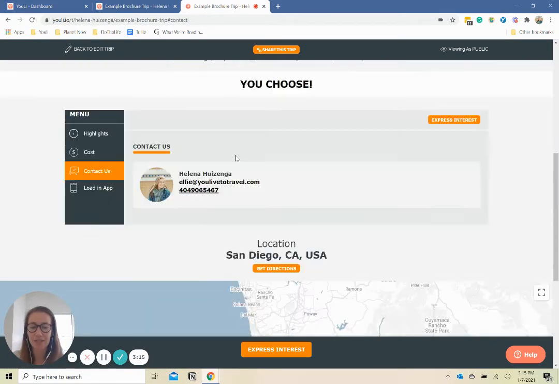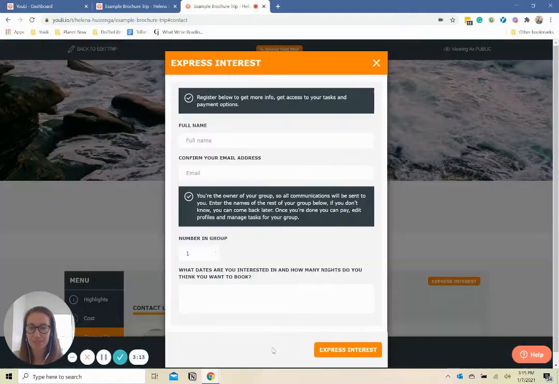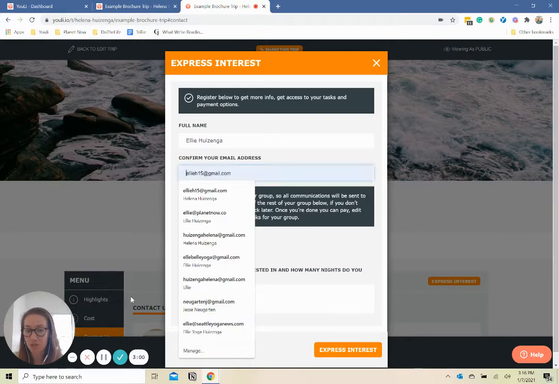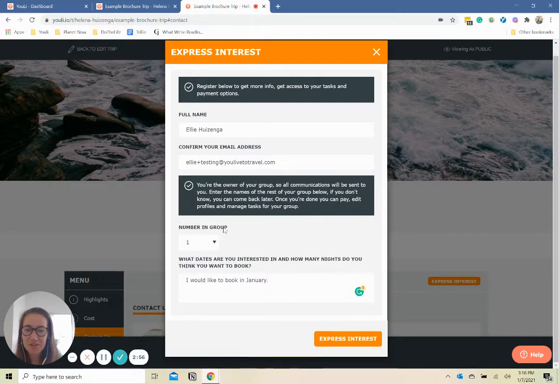If I go ahead and express interest, so if I say, yes, I want you to help me plan, I've created this form for my traveler to fill out, and this you get to create for your YouLi brochure trip page that you make. So I'm going to go ahead and fill this out. Notice here I've given the option for my travelers to book with someone else. So if they're booking for their family or a couple, you get to know right away. So now I'm going to go ahead and express interest.